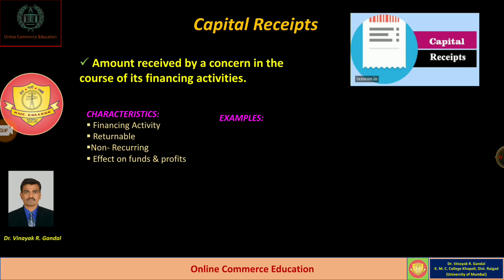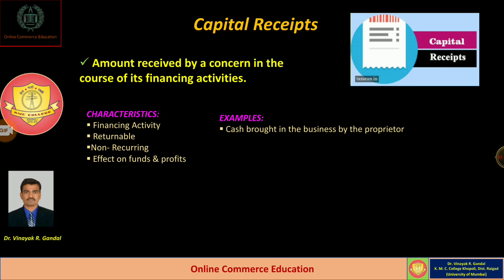There are some examples of capital receipts, like cash brought into the business by the proprietor. In 11th standard, you have normally studied the entry like cash brought by the businessman or cash deposited by the businessman for starting a business.